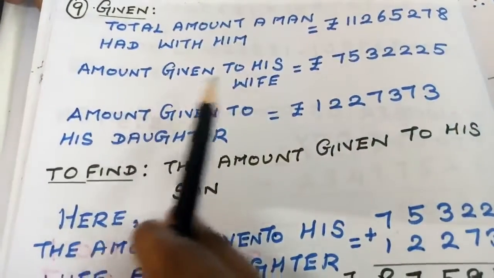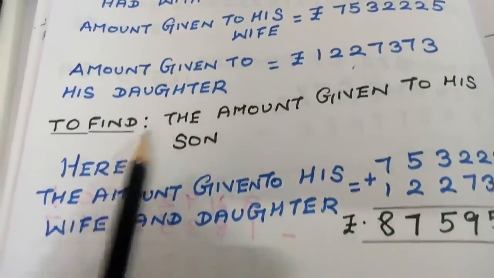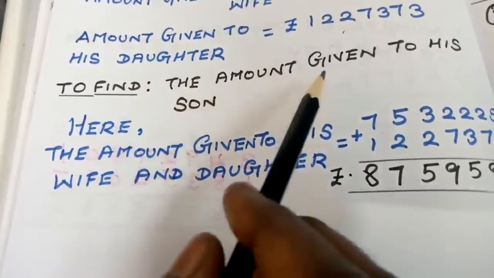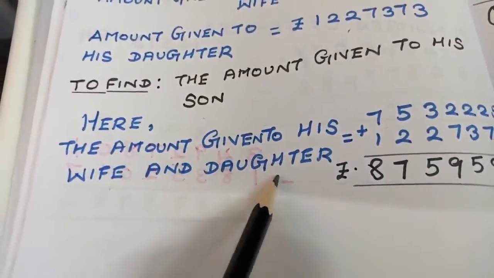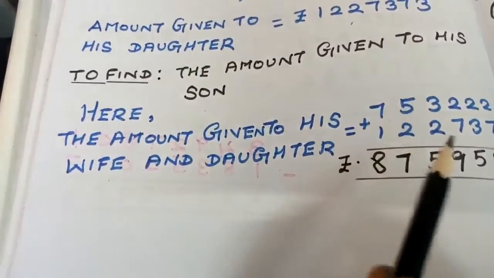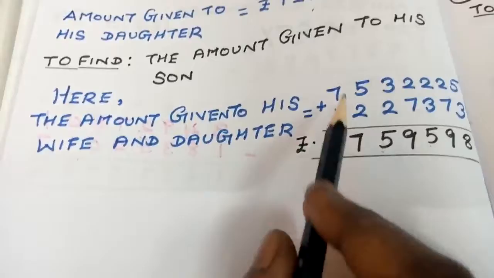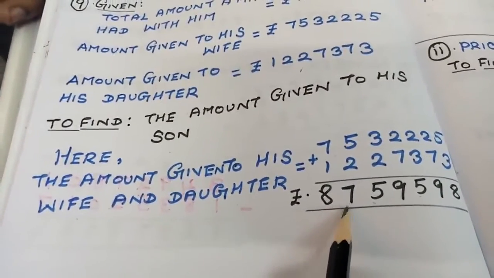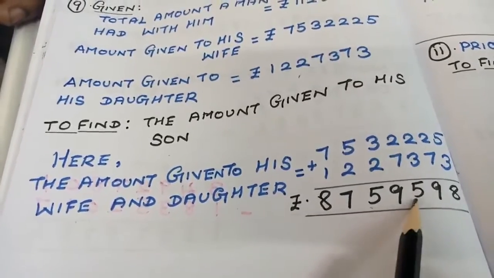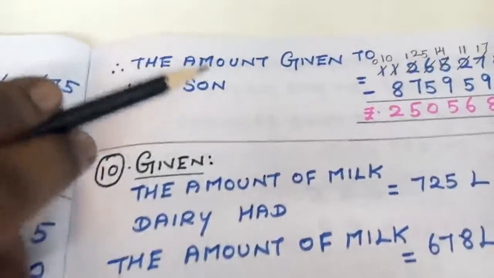So the amount he has given to his wife and daughter is this much. What they are asking you to find here is the amount given to his son. Here, the amounts given to his wife and daughter, those two amounts I am adding. After adding, I am getting this value, that is 87,59,598.